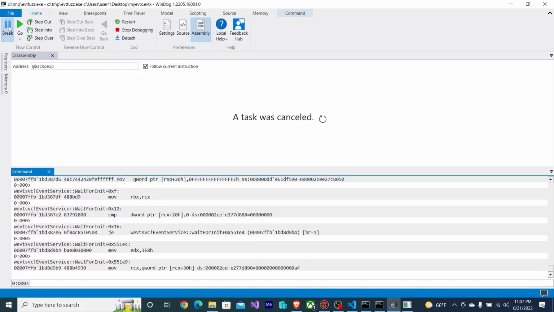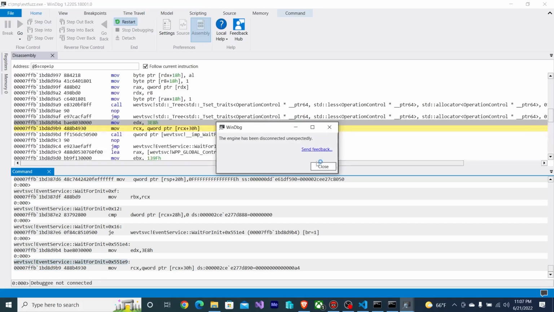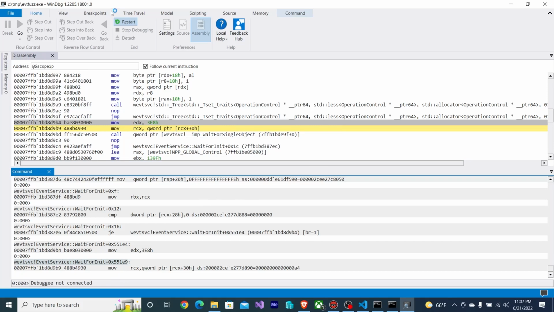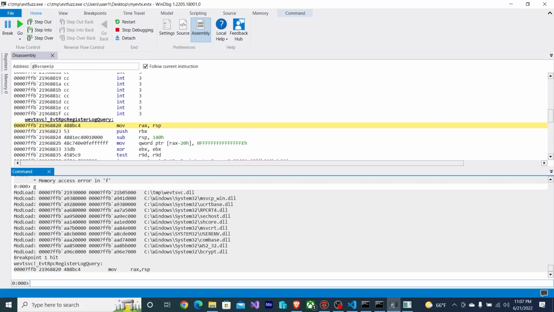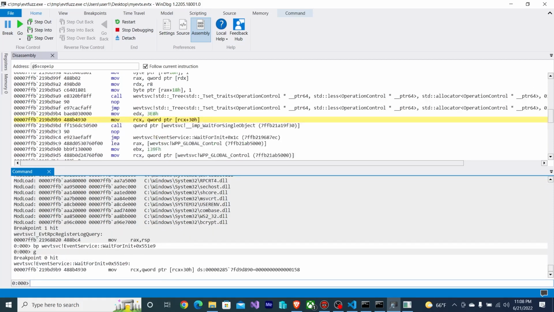The debugger is having a problem. I'm going to take note of this line. I'm just going to quickly restart. Okay, let me put a breakpoint where we left off. Okay, continue.